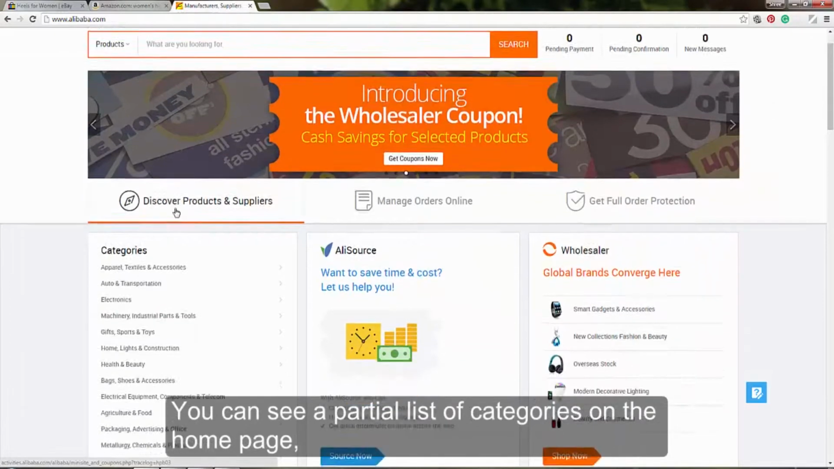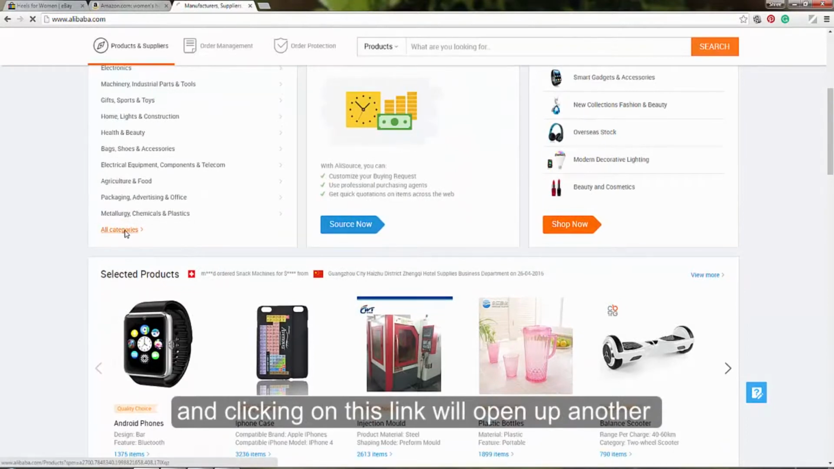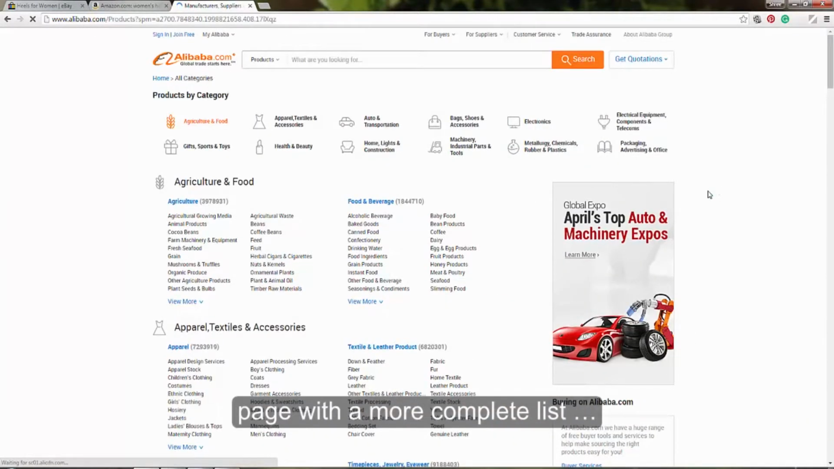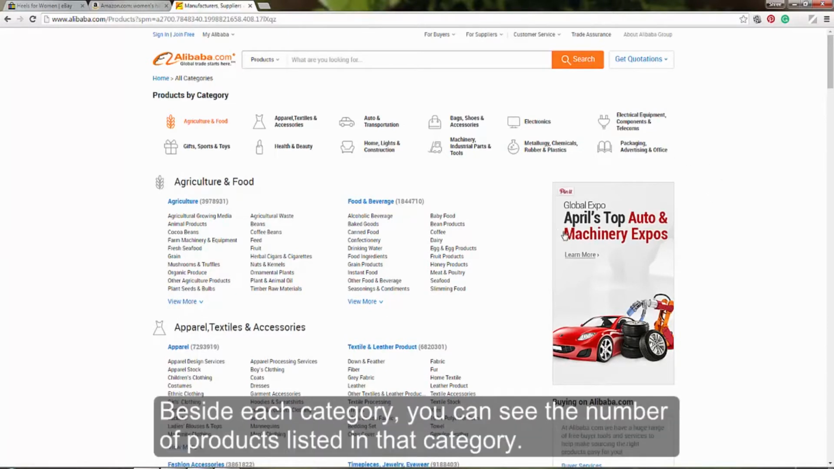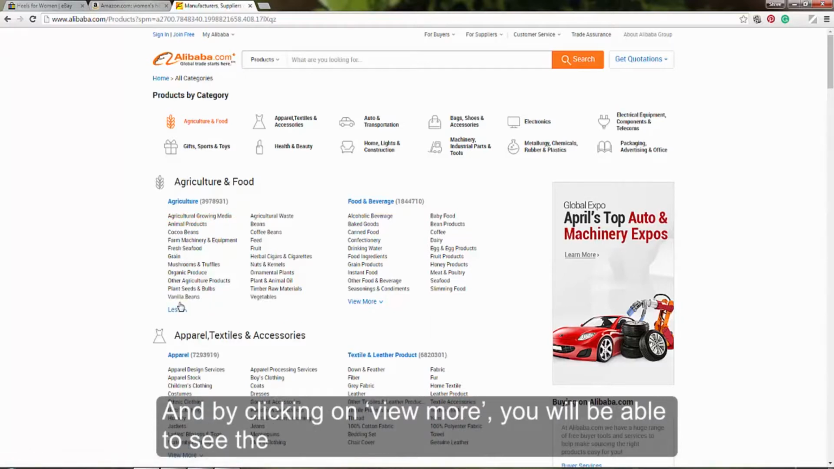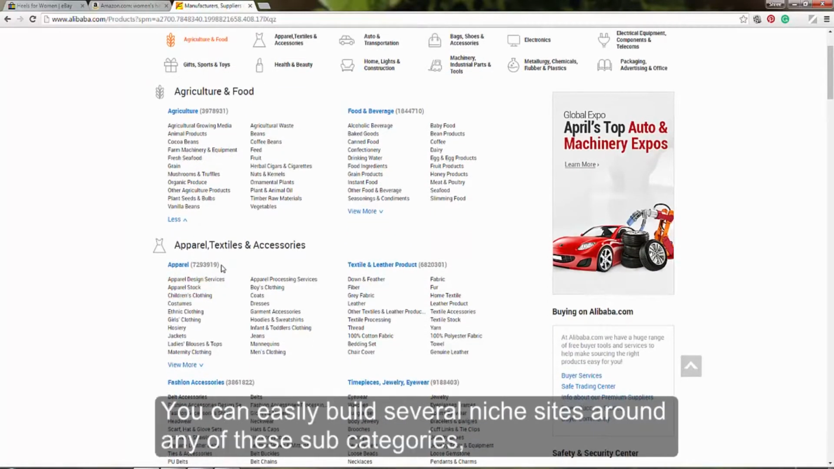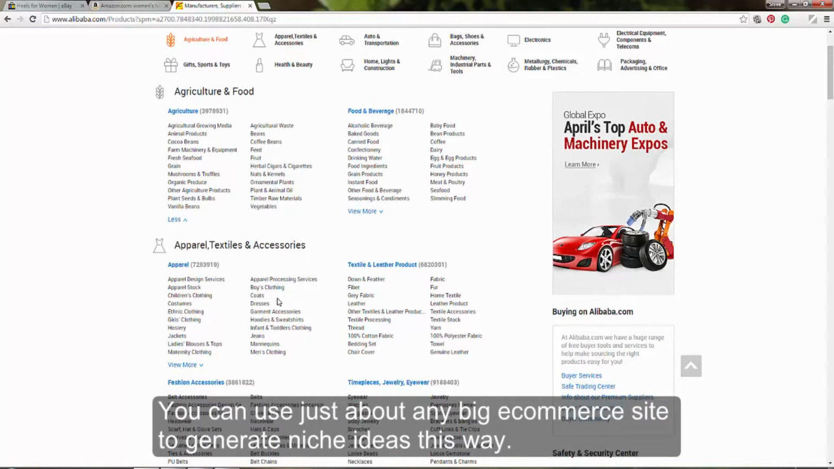You can see a partial list of categories on the home page. And clicking on this link will open up another page with a more complete list. Beside each category, you can see the number of products listed in that category. And by clicking on View More, you will be able to see the complete list of all subcategories within each category. You can easily build several niche sites around any one of these subcategories. You can use just about any big e-commerce site to generate niche ideas this way.